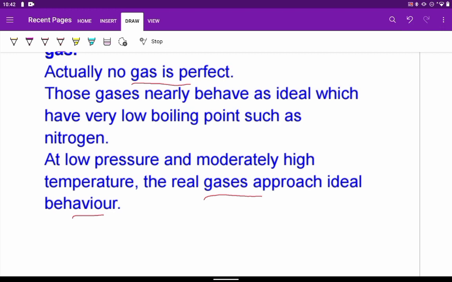It cannot be negligible, but since they are very far apart, in the given volume the molecules are very far away, so their actual volume can be taken as quite less. Means the real gases will give a near approach to ideal behavior. They are real gases only, but in the conditions I just mentioned, they exhibit a little bit of approaching ideal behavior.